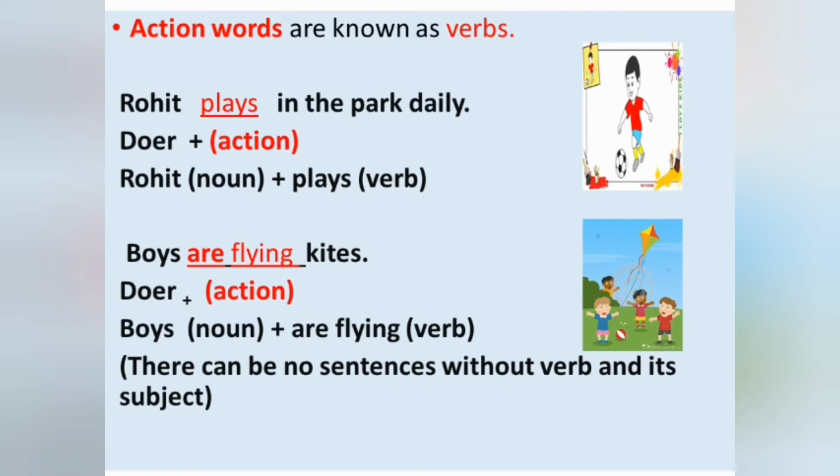See the next example. Boys are flying kites. What are boys doing? The boys are doing something now. So boys are the doer. And what are they doing? They are flying kites. Flying is an action word, so flying is a verb also. So if I remove this word flying, does it make any sense? Absolutely not. So we can say there can be no sentences without a verb and its subject. Understood?